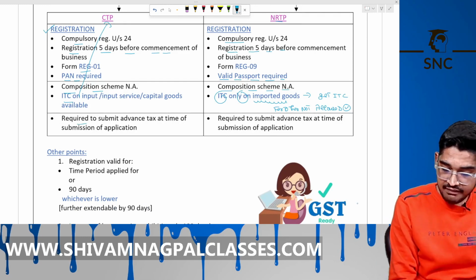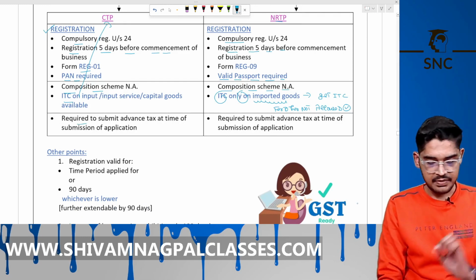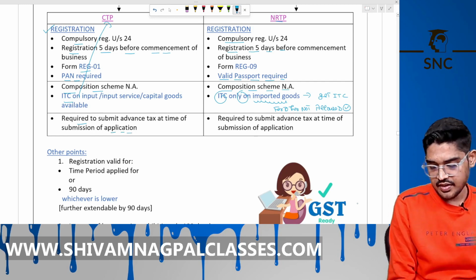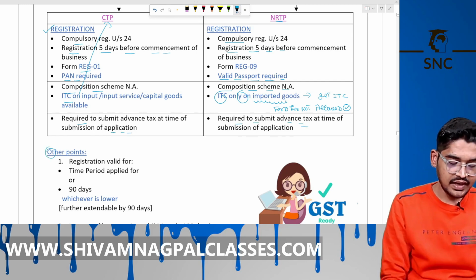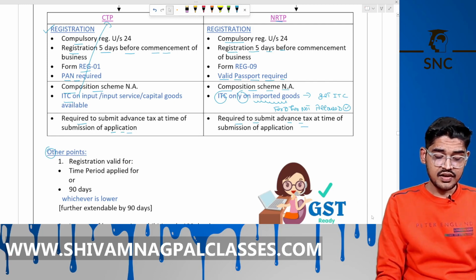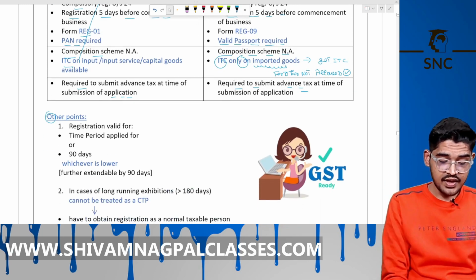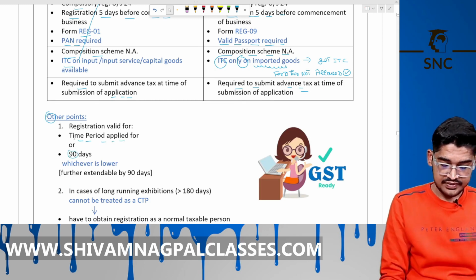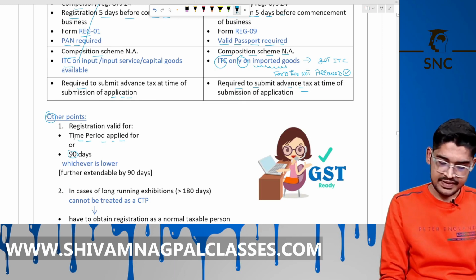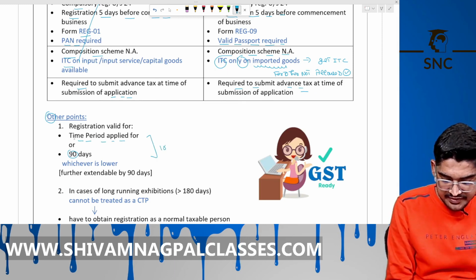Required to submit the advance tax at the time of submission of the application. Same here. So, some other points: their registration is valid for the time period applied for or max 90 days, whichever is lower. Further, it can be extended by 90 days, meaning total 180 days.